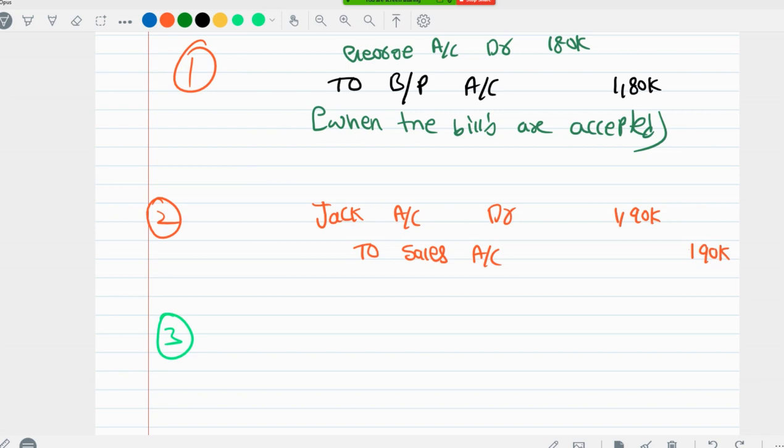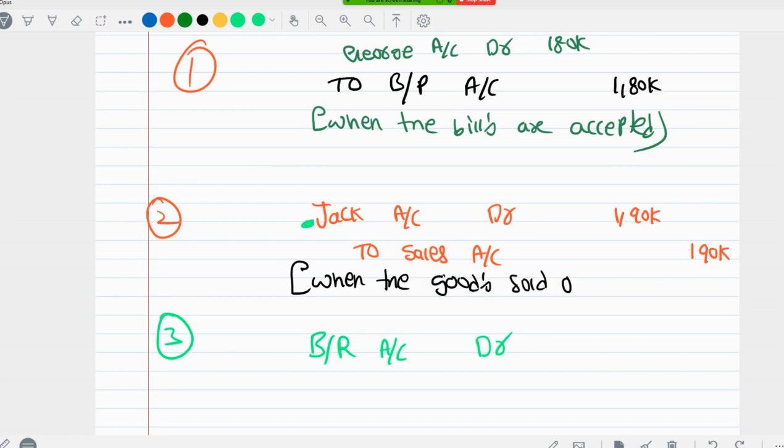So here normally we are supposed to collect from Jock, but here Jock is not giving money. He is giving a bills receivable to us. So we are receiving one bills receivable. Okay. Bills receivable account debit. You can write the narration: when the goods are sold on credit basis.